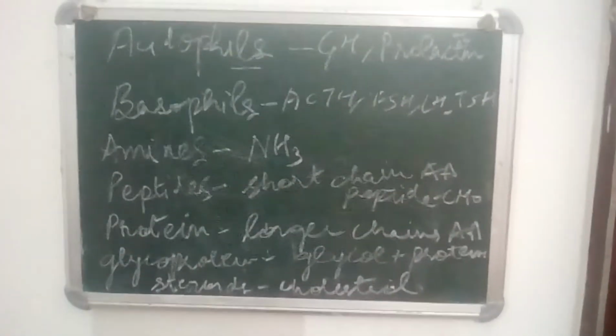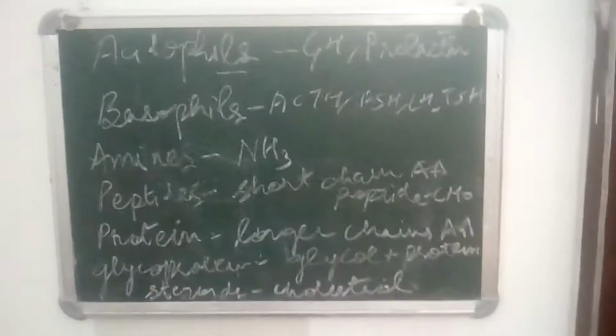So this was about the different types of cells and the hormones released from them, and the different types of hormones. Now next we will discuss which hormones belong to which hormone type and their function.